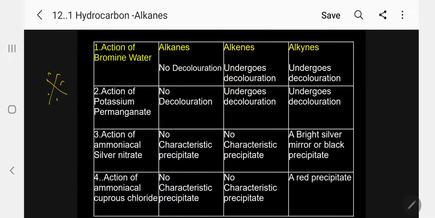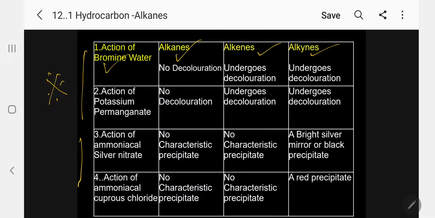So how to differentiate saturated hydrocarbon from the unsaturated alkene and alkynes? There are 4 tests given. The first 2 tests differentiate alkane from alkene and alkynes. The other 2 tests are useful to differentiate alkyne from alkene. So all the 3 can be differentiated.